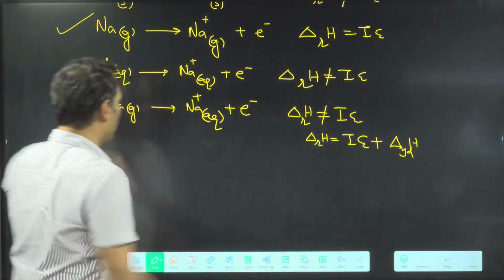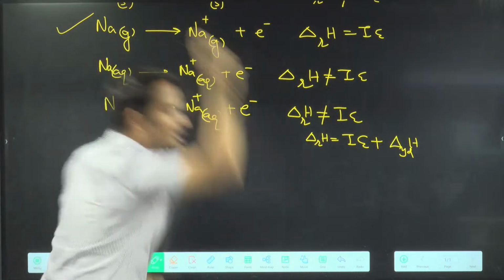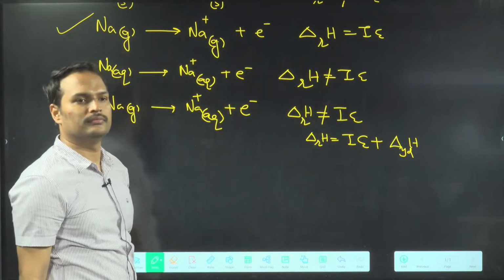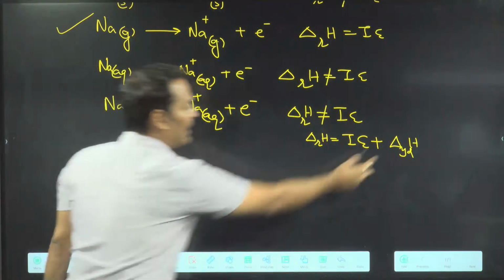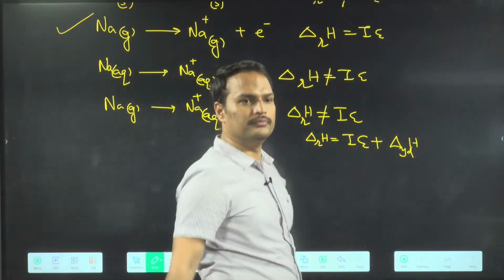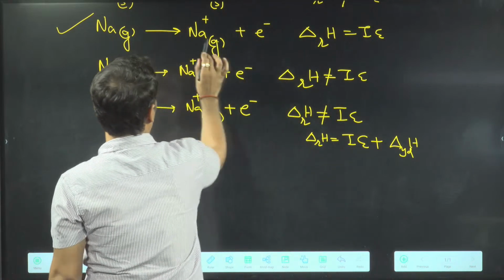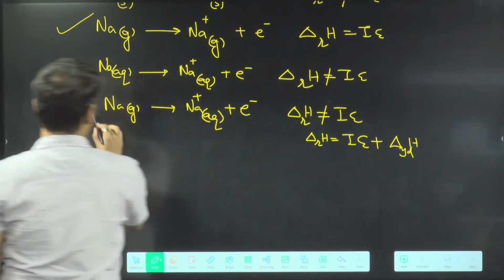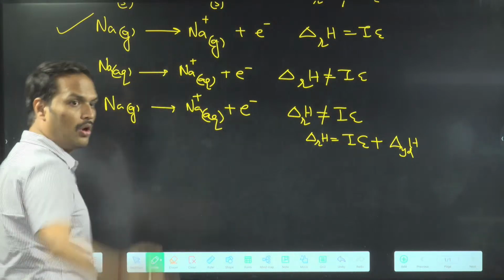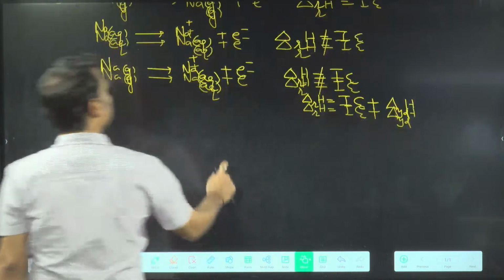ठीक है ना? Because you are getting aqueous, so first you will make Na gas, Na plus gas. Then you will put this Na plus gas in water. You will get Na plus aqueous. ठीक है ना? So hydration energy will be released. So you should have gaseous on the reactant side, you should have gaseous on the product side also. So check carefully, many people will see only this and they will tick it wrong. Okay? Got the point? Everyone got the point?